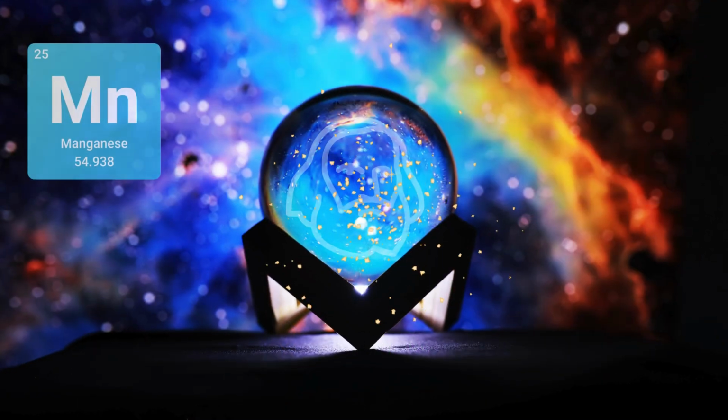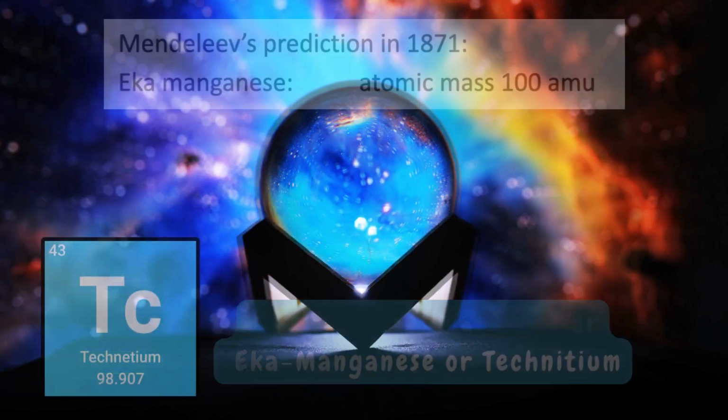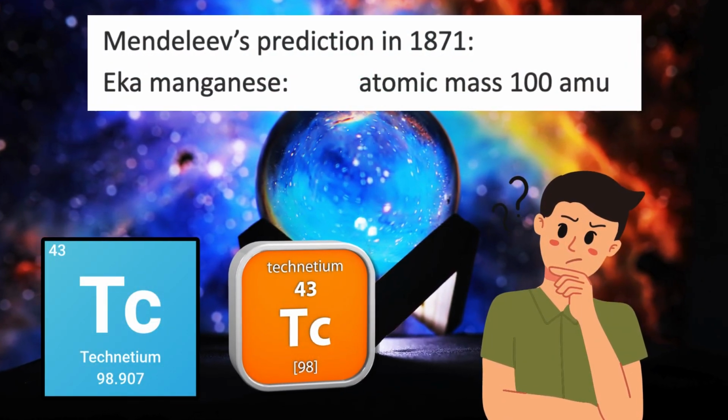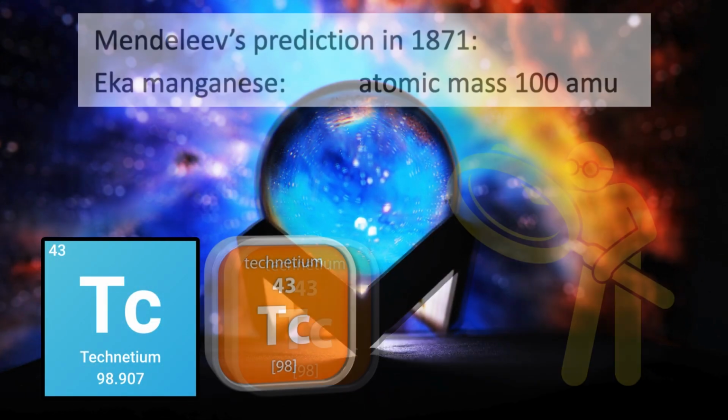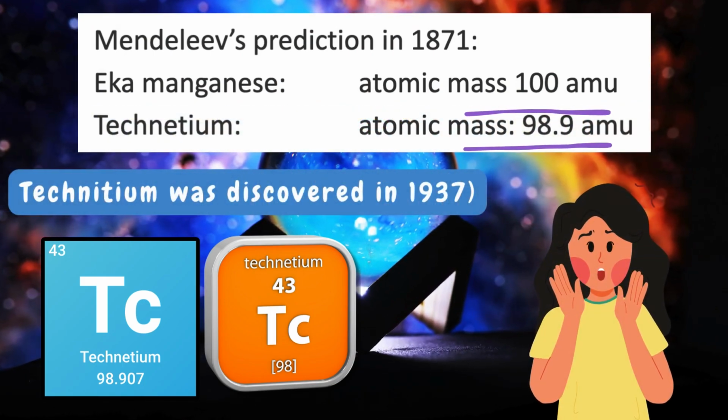Here is Mendeleev's prediction for Eka manganese or technetium from 1871. Atomic mass 100 AMU. Technetium was discovered in 1937 with atomic mass 98.9 AMU.